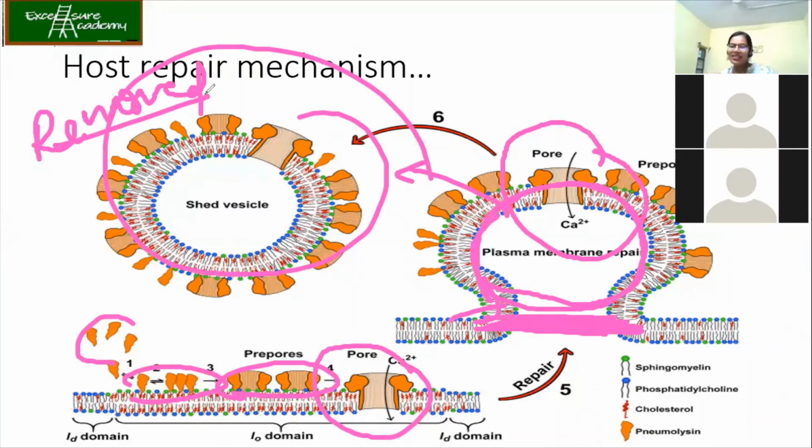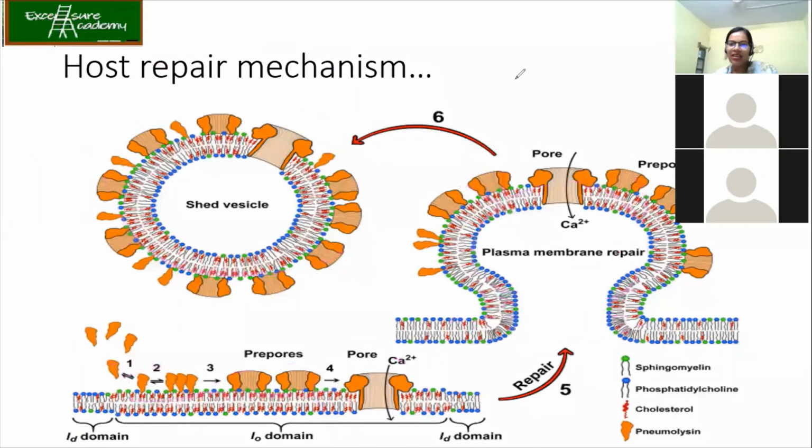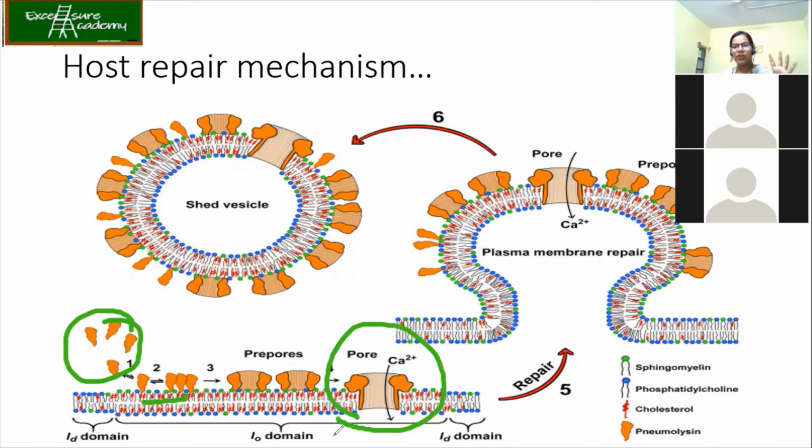Is it clear how the cell is undergoing the repair mechanism? Yeah, I'll just say it once again. Okay, good. Few people understood. So you had the nemolysin. It goes and binds to the receptors. With the help of the cholesterol, it forms the pore. Now, if the host cell continues to have this pore, what will happen? All the cytoplasmic ions and nutrients will be washed off and the cell will die.